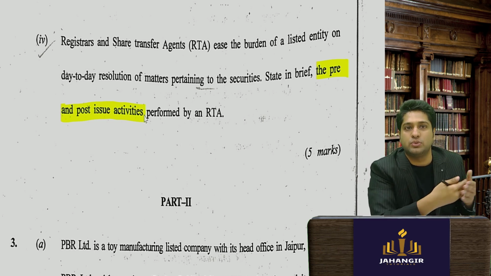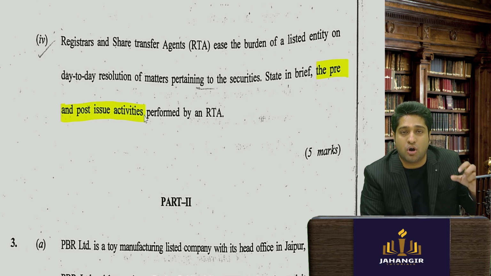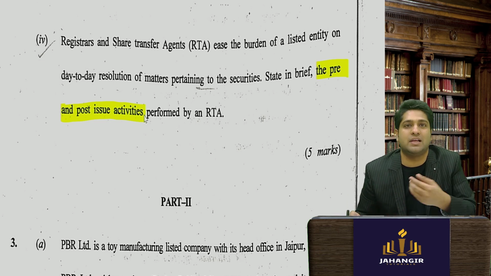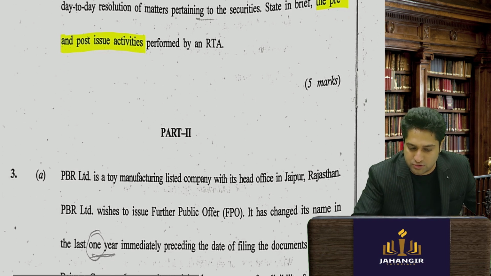So pre-issue they will make the advertisement, accept the bids, etc. And on post-issuing, then the allotment letter, refund, all those things would be done.